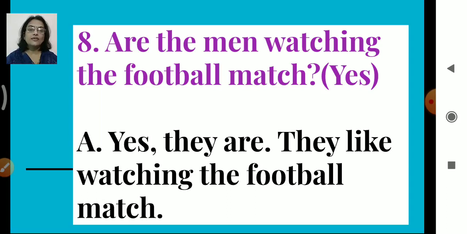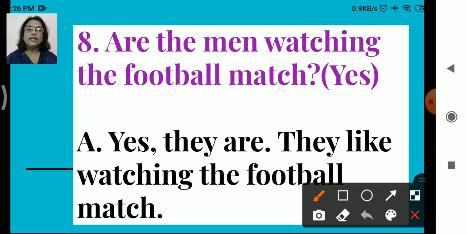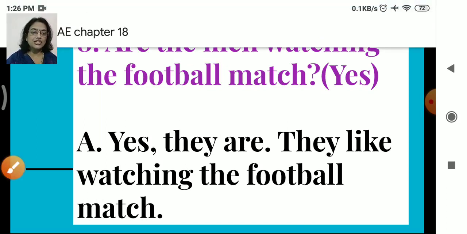Okay. So here we have our answer. You can see instead of the men, we have used they. Okay. So they like. We have not added s here. Okay. So they like watching the football match.